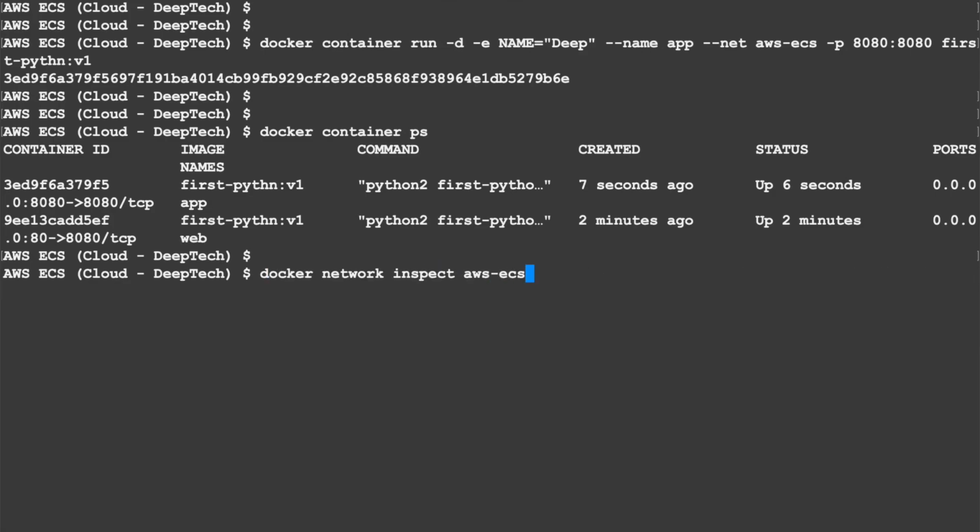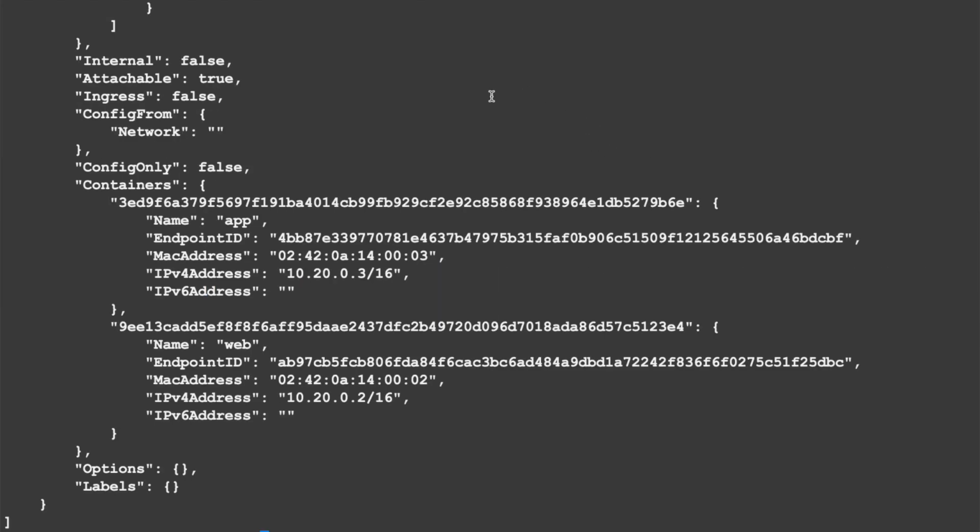If I type network inspect, and if you see here, there are two containers. This is the latest one which has been started, and this is pretty nice and neat. The containers have got IP addresses from the network block which we had mentioned. So the network has two containers running.